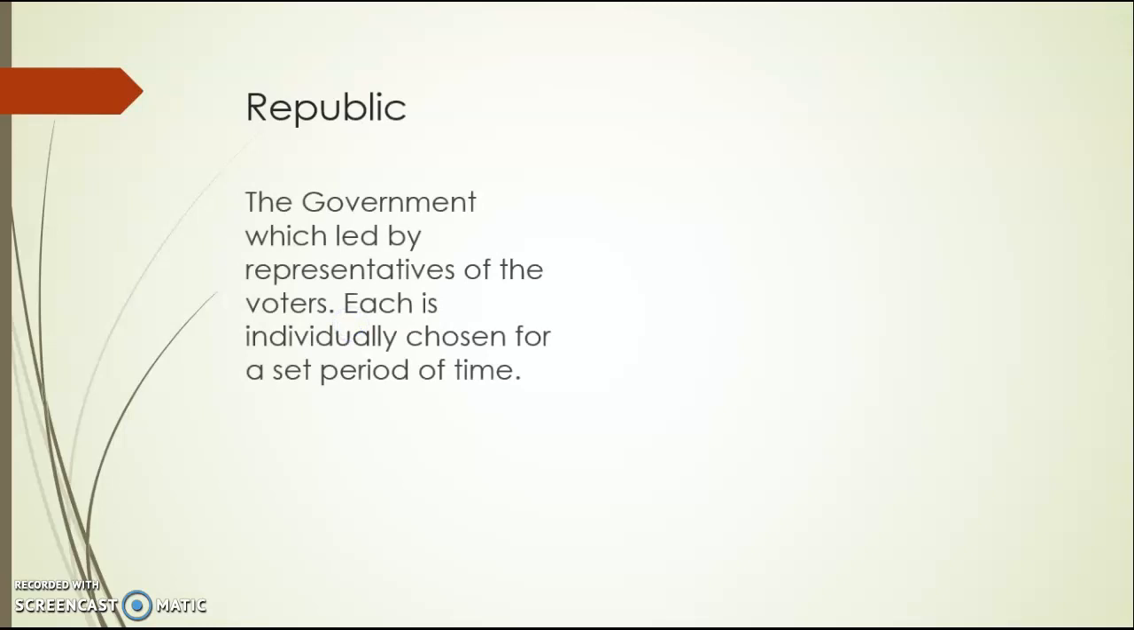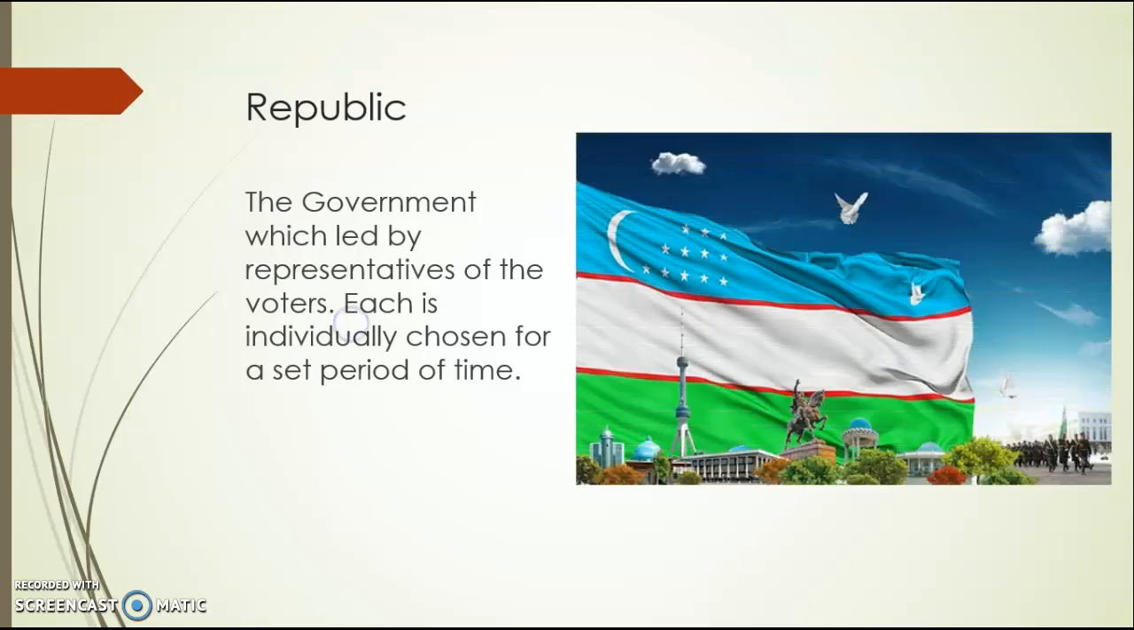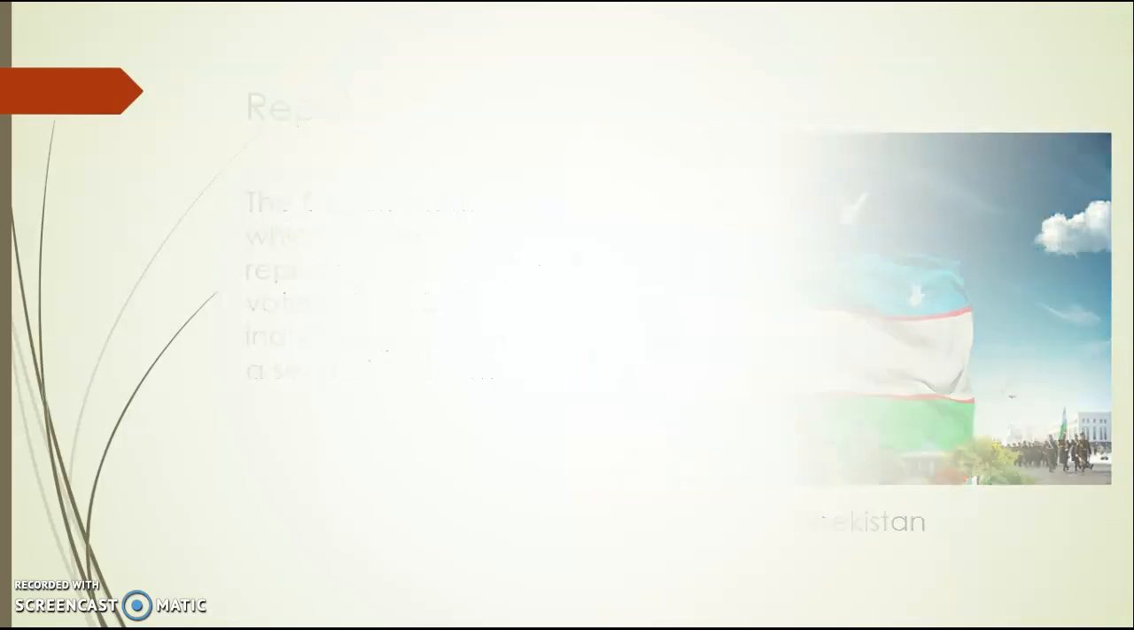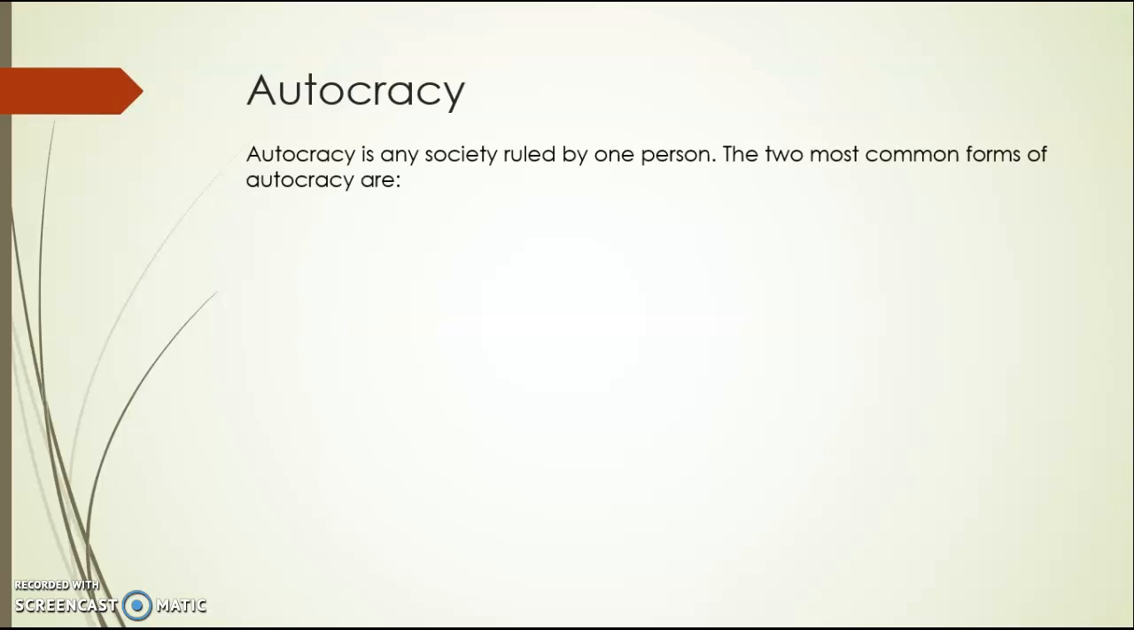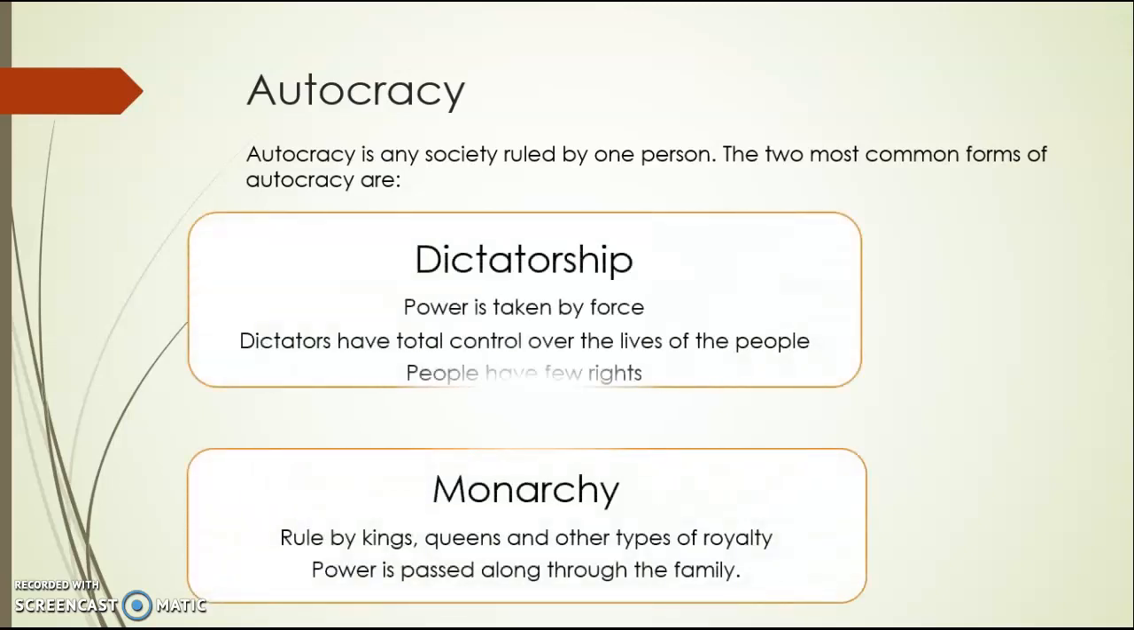Republic. The government, which is led by representatives of the voters, each is individually chosen for a set period of time. Example: the Republic of Uzbekistan. Autocracy. Autocracy is any society ruled by one person. The two most common forms of autocracy are dictatorship and monarchy.